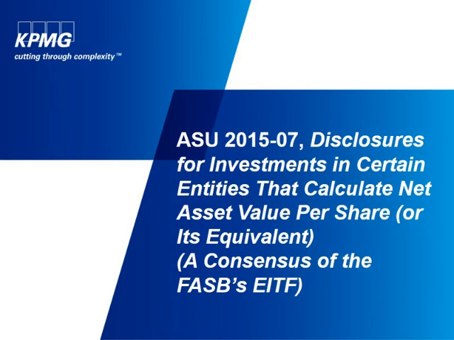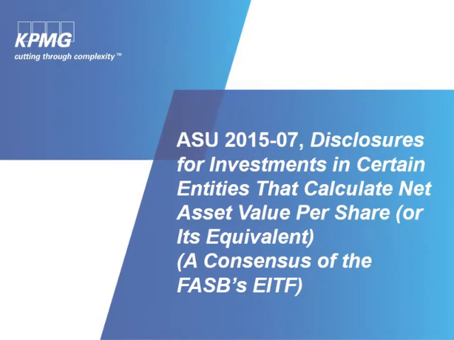In May 2015, the FASB issued Accounting Standards Update 2015-07, Disclosures for Investments in Certain Entities that Calculate Net Asset Value per Share. This eliminates the requirement for certain investments measured at net asset value to be categorized in the fair value hierarchy. The new guidance will have a fairly broad scope, and it affects any entity that invests in an investment company and chooses to measure that investment using the net asset value practical expedient.